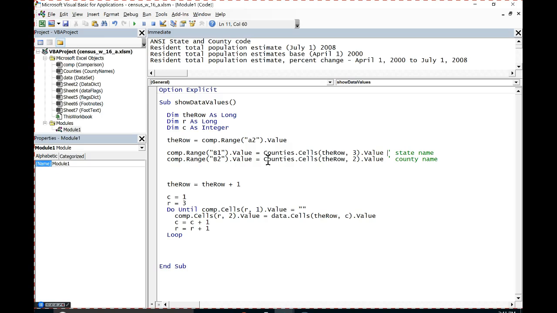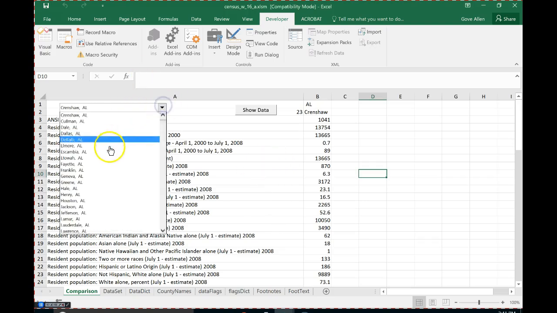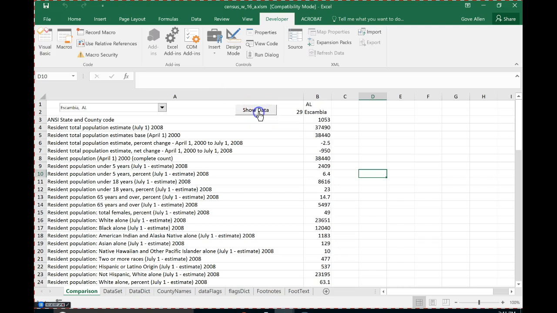What's the next thing to do? Yeah, I have a question. When you choose a different county and you enact a macro, it overwrites that column. So the question is, when we choose a different county and then run that button, it writes right over the top of that data. That's exactly right. We haven't deleted first or anything? Is it a problem that we haven't deleted this data out of here?